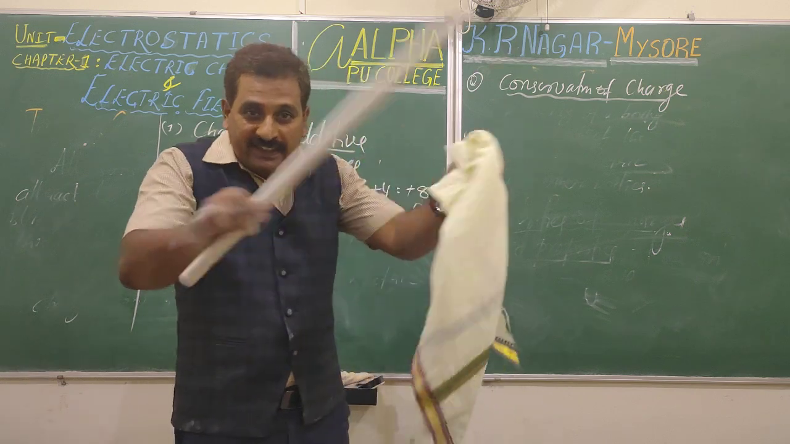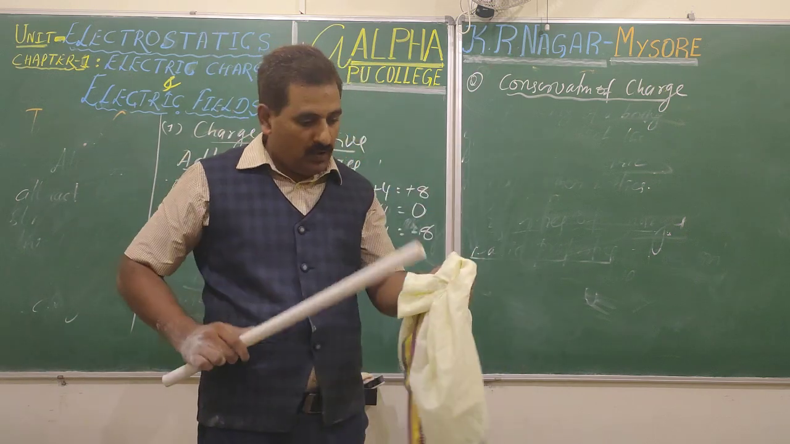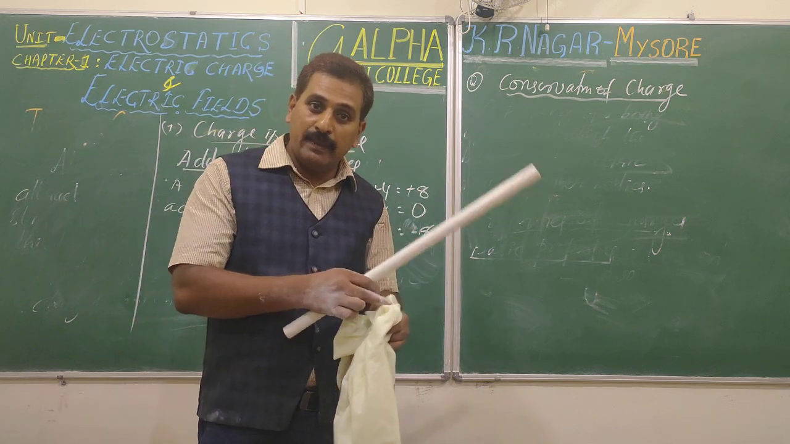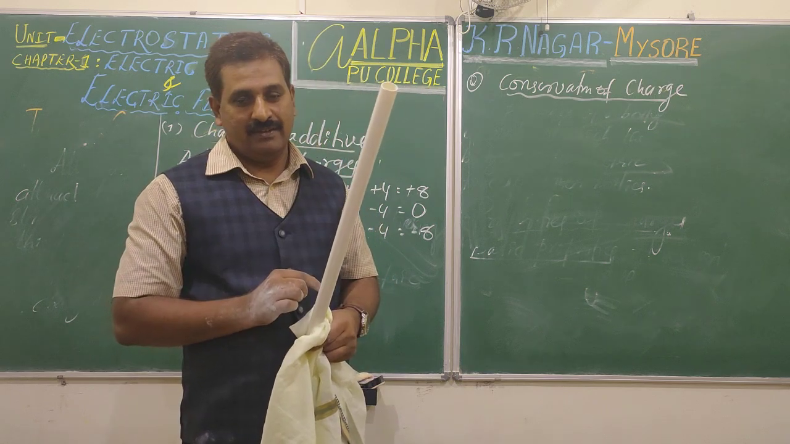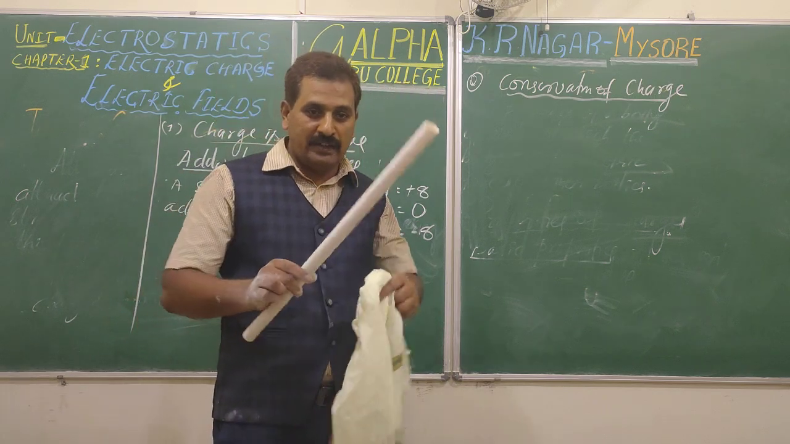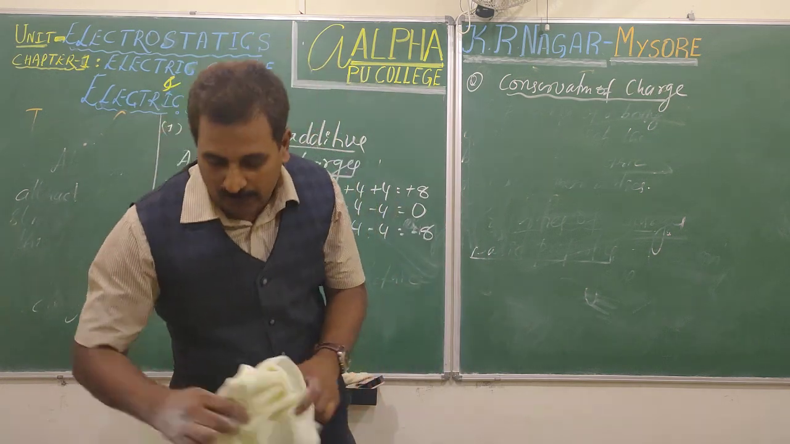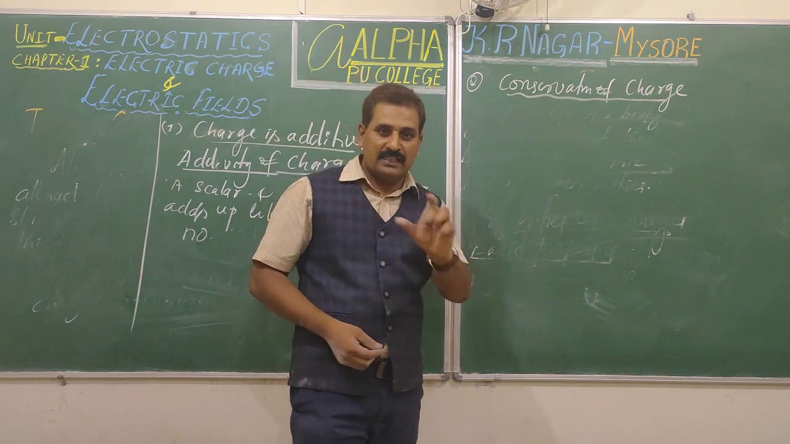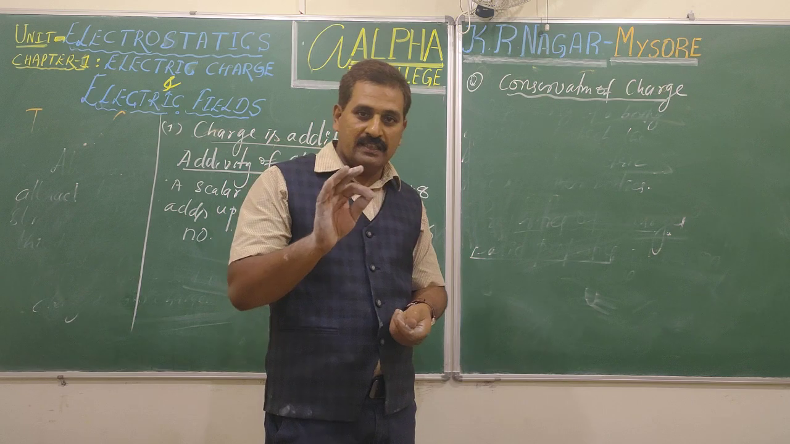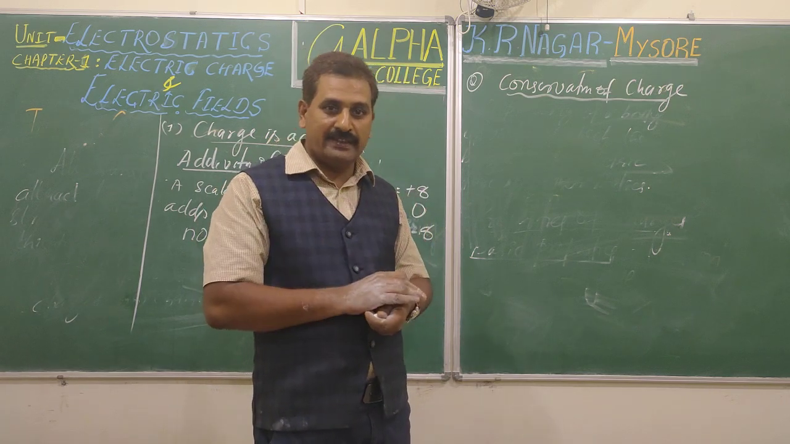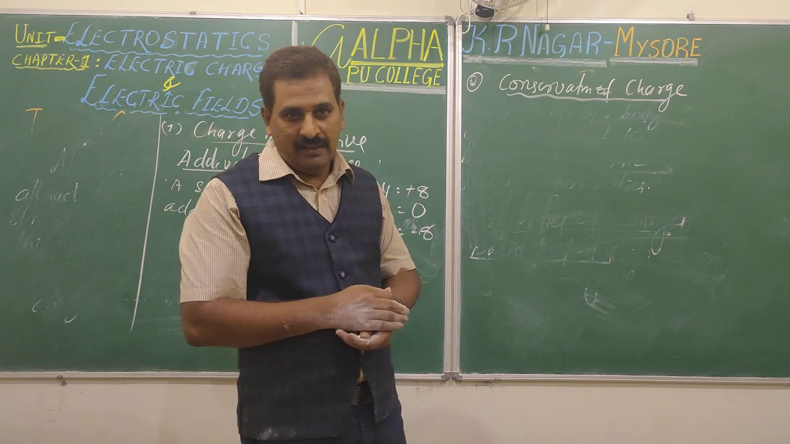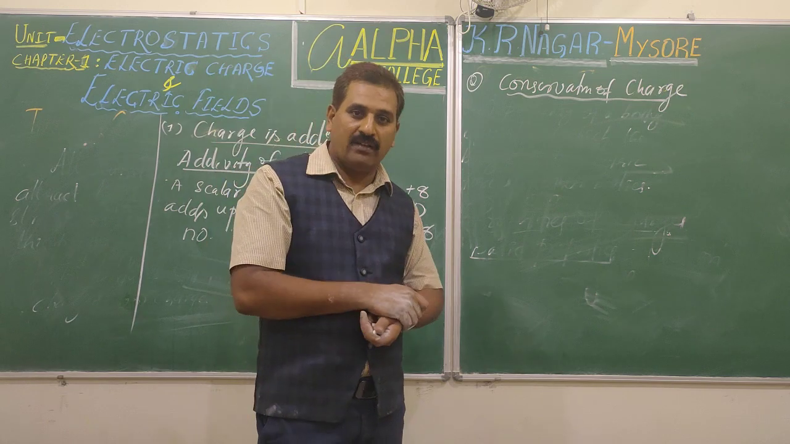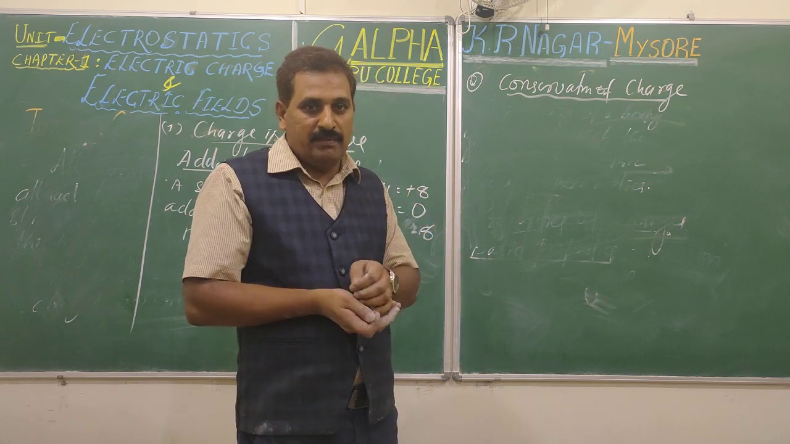But the total charge of the system means what? The pipe and the cloth together, same. There may be more charges here, the same number of fewer charges here, maybe positive or negative. If you consider the system, whatever be the change, the net charge remains the same. The algebraic sum of charges in a system is constant. Charge is neither created nor destroyed. Sometimes in physics, charge is created, charge is destroyed. There are some examples, we'll come to know that later on. But total charge of the system is constant.